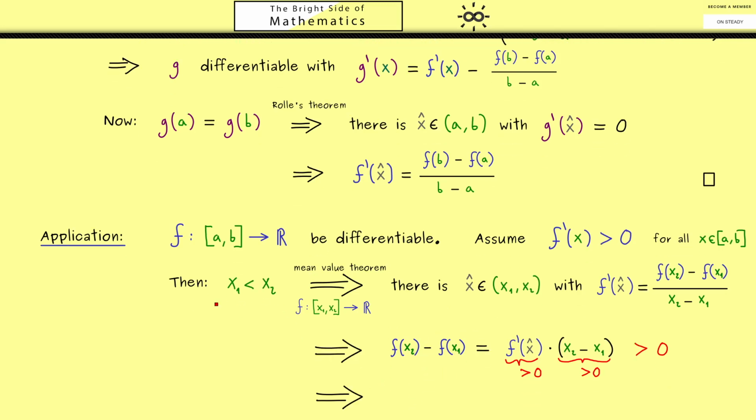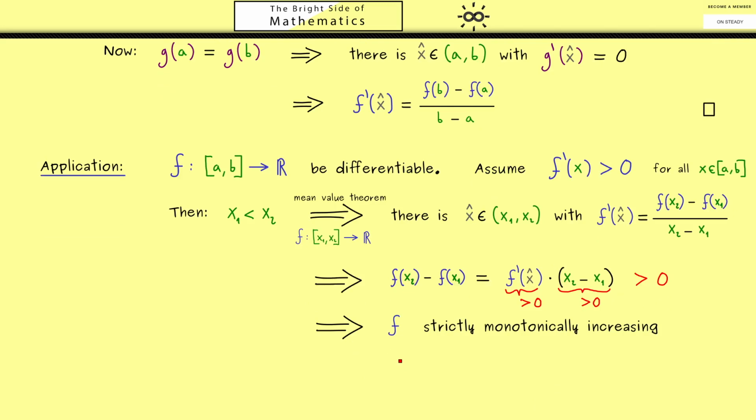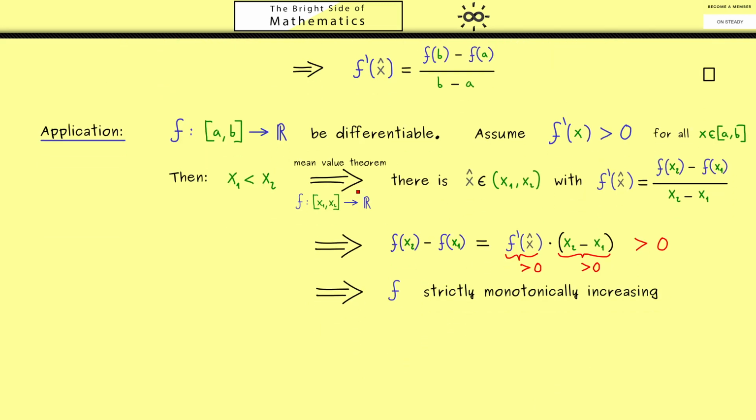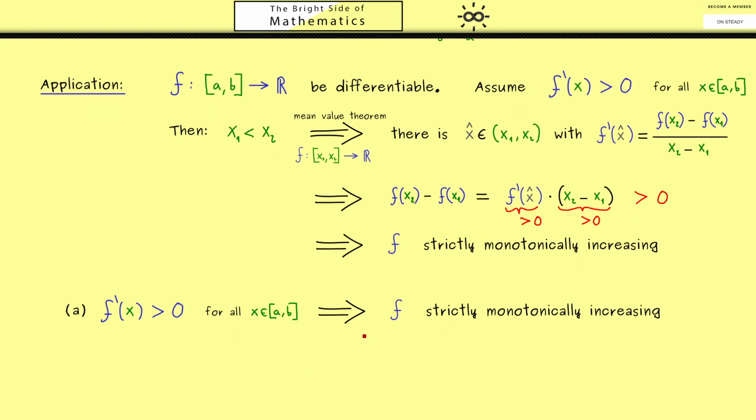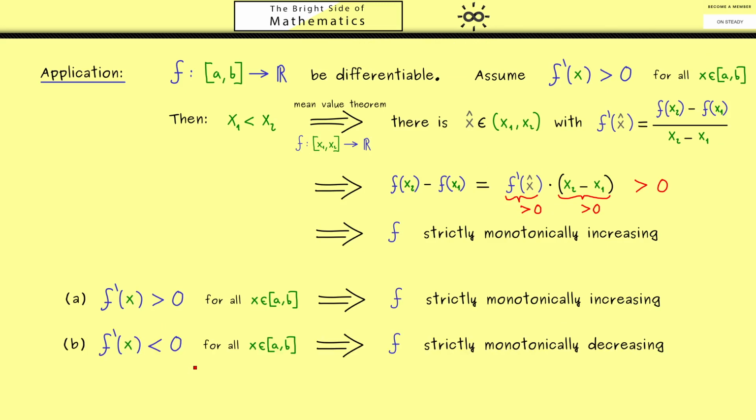And since the numbers x1, x2 were arbitrarily chosen, we conclude that the function f is increasing. Or more concretely, we would say f is strictly monotonically increasing. Now indeed, this is a nice result we immediately get out of the mean value theorem. So in short, we can simply say, if the derivative is always positive, we get out a function that is at all points increasing strictly monotonically. And of course, with a similar proof, we can also look at cases with a negative derivative. This case might not surprise you, we simply get out that the function is strictly monotonically decreasing then.